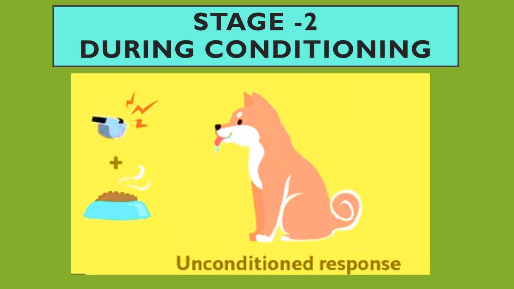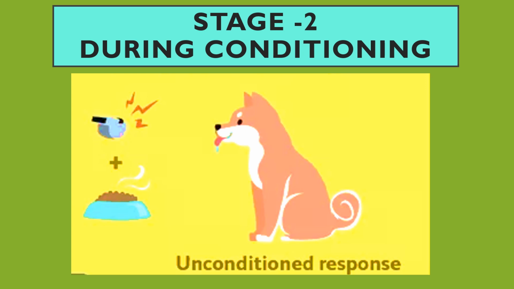The unconditioned stimulus and the neutral stimulus, that is the food and the bell, are paired, leading the previously neutral stimulus, that is the bell, to become a conditioned stimulus. So here the process of conditioning happens.